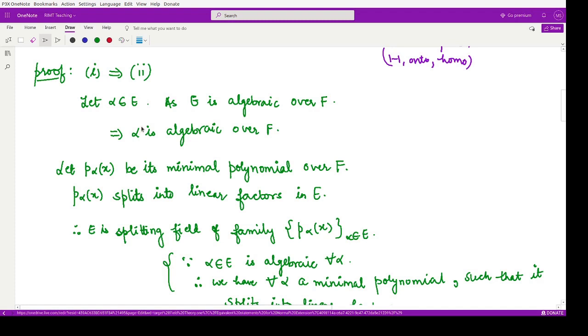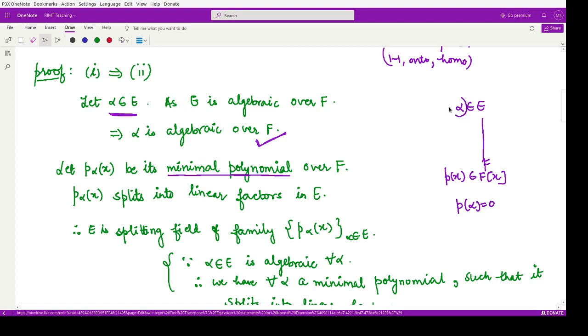So let alpha belong to E, and because in the statement it is given that E is algebraic over F, that means alpha is algebraic over F. If alpha is algebraic over F, then let P alpha(x) be its minimal polynomial, because for every element in this extension field E, we have some polynomial P(x) belonging to F[x], such that alpha is the root of this polynomial.